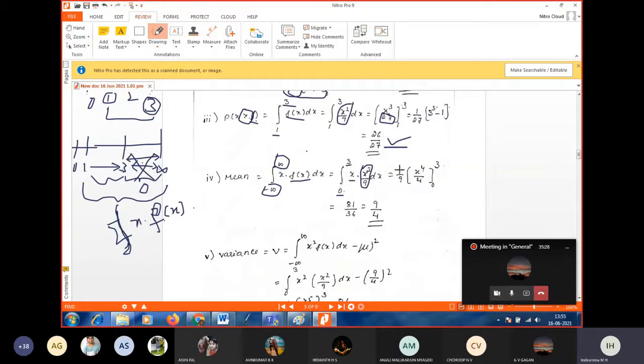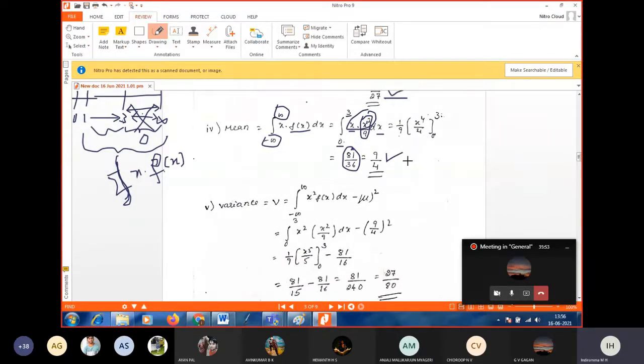So it becomes 1 by 9, I kept it outside. x into x square is x cube. Integration of x cube is x to the power of 4 by 4. Then apply the limit 0 to 3. After applying the limit, you will get the answer as 81 by 36, that is 9 by 4. That will be your mean.